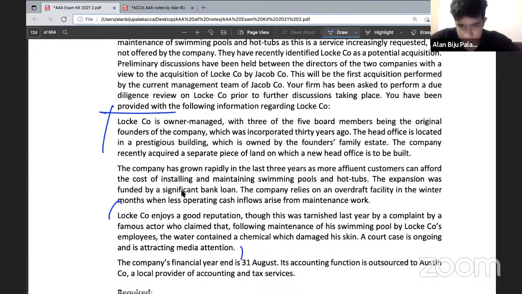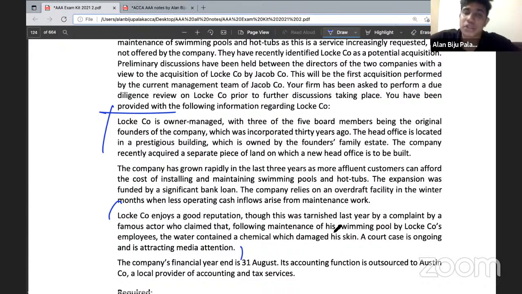Next, they have also mentioned that there's an ongoing court case against the company. So we need to consider the court case. Why do we need information about the court case? Because once the acquisition is done, there can be pending litigation against the company for which we will be liable. Therefore, we need to consider whether this liability will be a very significant amount. And if it is, then the acquisition won't be worth it. So that's what we need to consider while acquiring this company.